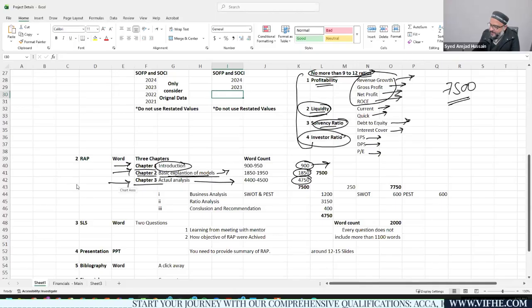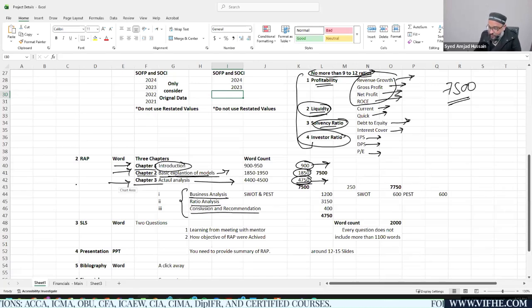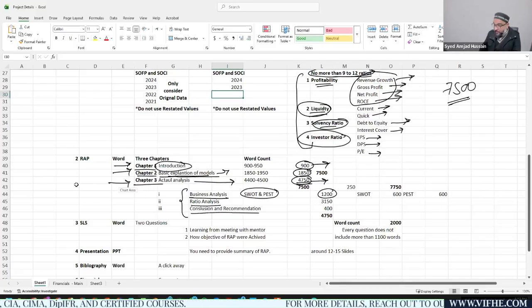Now, as we have already mentioned, the remaining word count would be allocated to just chapter number 3. Chapter number 3 was divided into 3 main parts. One was the business analysis, second was the ratio analysis, and third was conclusion and recommendation. Your business analysis, including both SWOT and PEST analysis, should not go beyond 1200 words. Make sure the SWOT model has 600 words and the PEST model has 600 words.